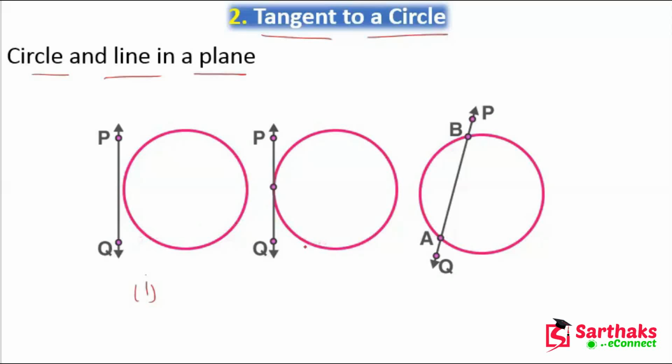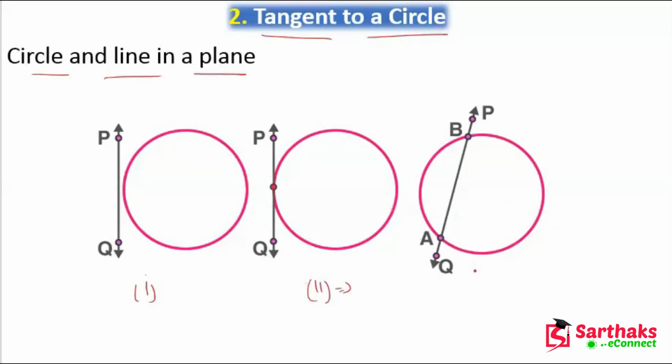Now the second condition is that they can have a single common point. In this case, the line touches the circle at a single point, meaning at only one point. So this is the second possibility.